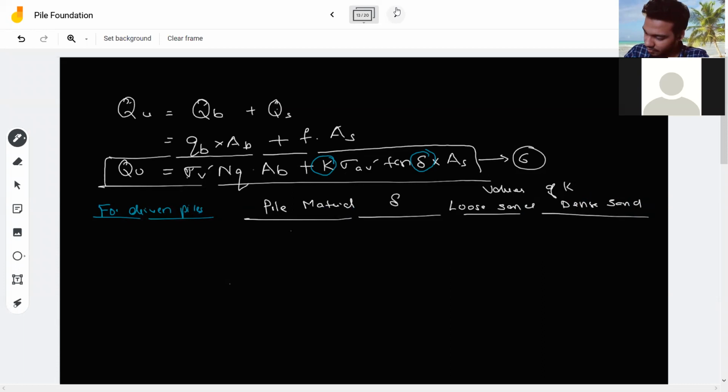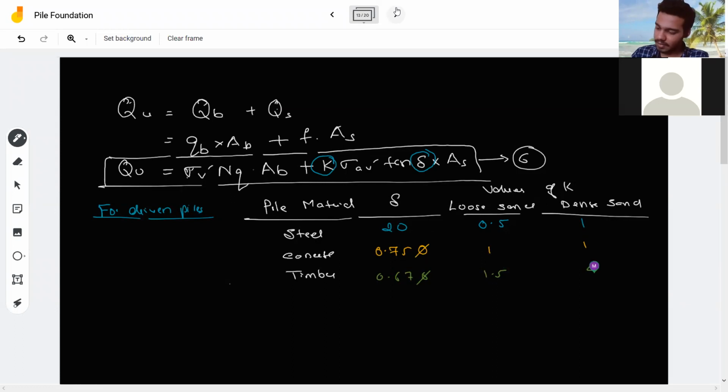Okay. So let me write three materials. For a steel pile, the value for delta is 20, and the values for K are 0.5 for loose sand and 1 for dense sand. For a concrete pile, the value for delta is 0.75 times phi, and for loose sand it is 1, dense sand it is 1. For timber, it is 0.675 phi, and it is 1.5 and 4. This is for a driven pile.